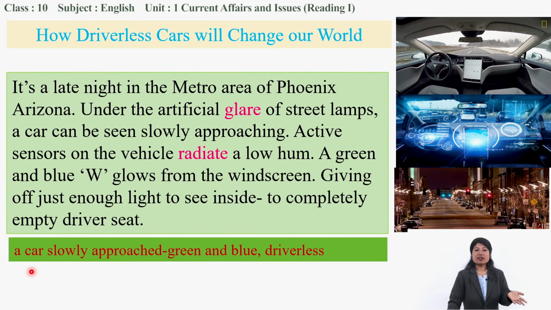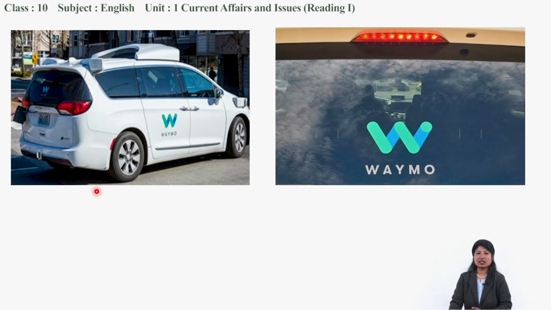So in this paragraph, we get that a car slowly approached in the street, came in the street with green and blue light, and the car is driverless. So you might be wondering about the W symbol over here. What does W exactly mean? I'll show you in the picture what W exactly means.